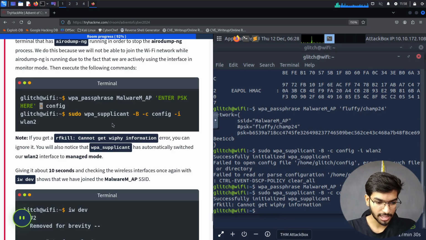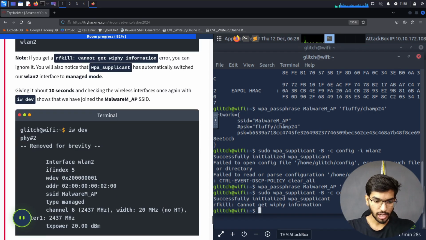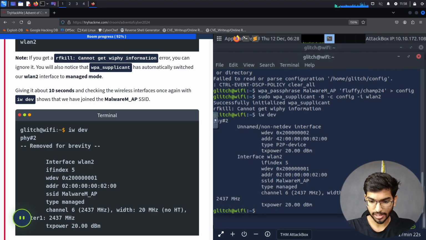Okay, I can ignore that message. So now let's try to run the command iw dev, which is going to give us the information about the interface that we are working with. So we see that we have connected back to the managed network. From monitor, we are back to managed, and we are connected to the interface.